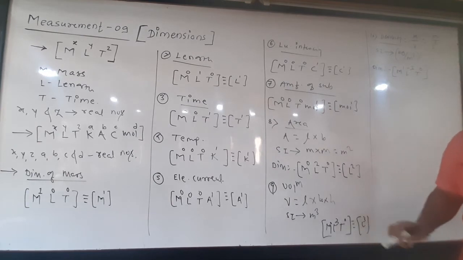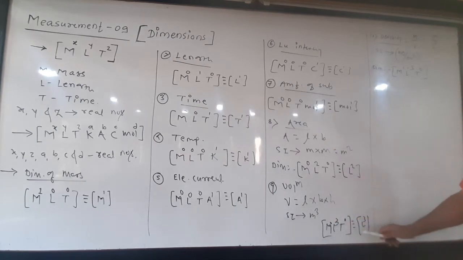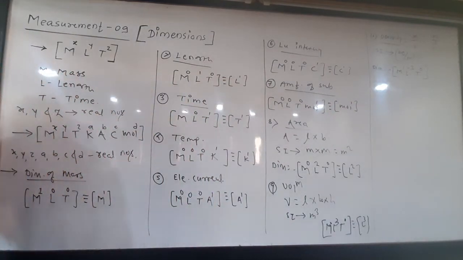What is volume? Volume also depends upon length, because length is length, breadth is length, height is length. So in order to represent volume, length has to increase up to its third power. That's why the dimensions are M0, L3, T0, or L3 only. What is density? The ratio of mass to volume is called density, but volume is nothing but L cube. So M upon L cube, since the SI unit is kg per cubic meter, and the dimensions are M1, L minus 3, T0. These are the dimensions of density.